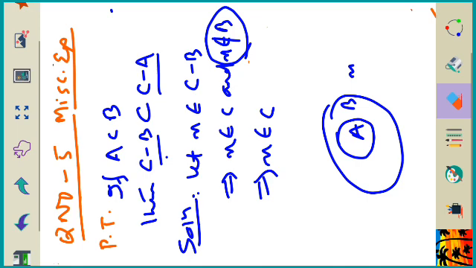Am I clear? So if X doesn't belong to B, it will clearly indicate that X doesn't belong to A also. Clear?